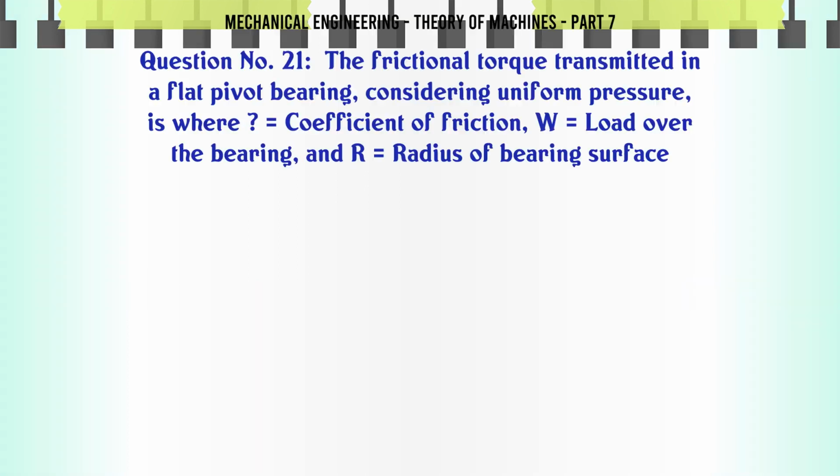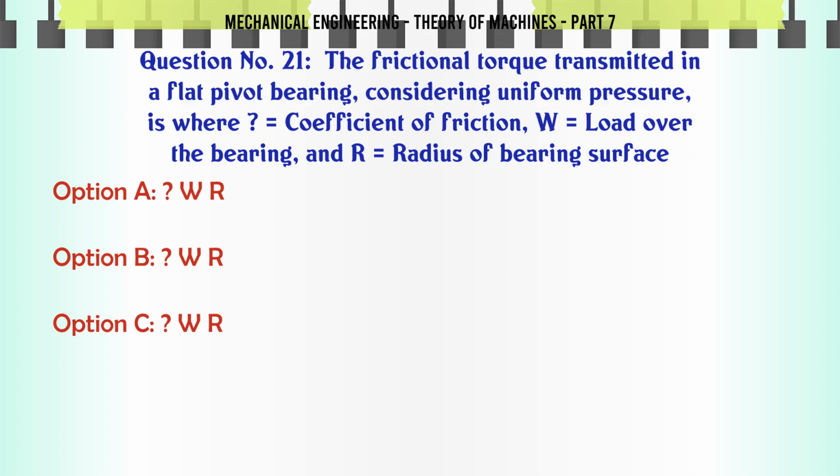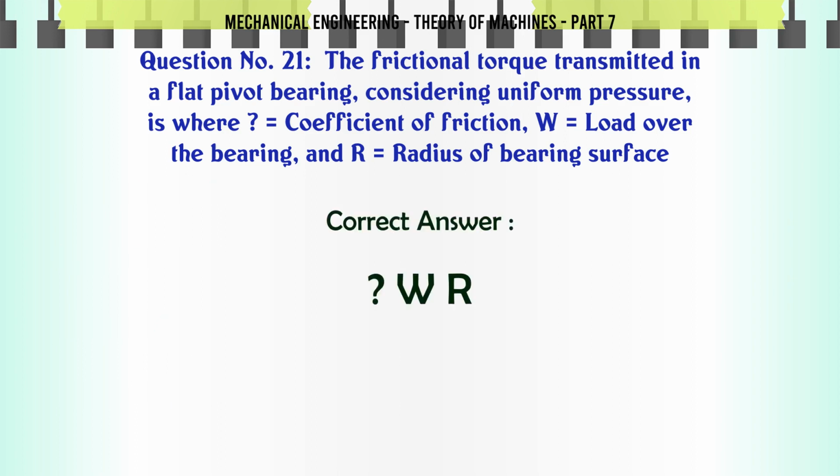The frictional torque transmitted in a flat pivot bearing considering uniform pressure is, where μ is the coefficient of friction, W is the load over the bearing and R is the radius of bearing surface. A. μWR, B. μWR/2, C. 2μWR/3, D. 3μWR/4. The correct answer is 2μWR/3.